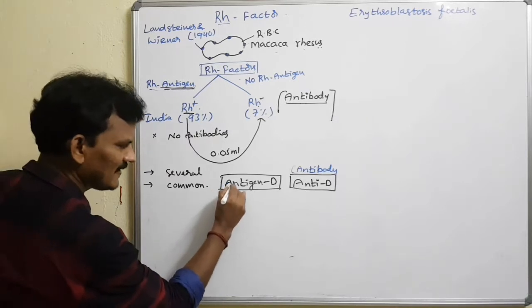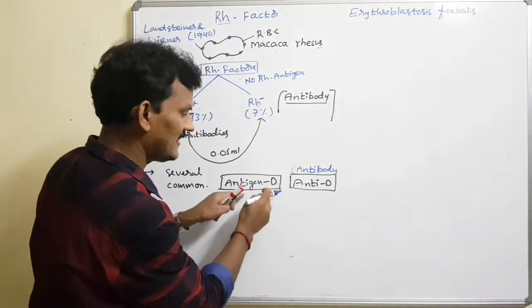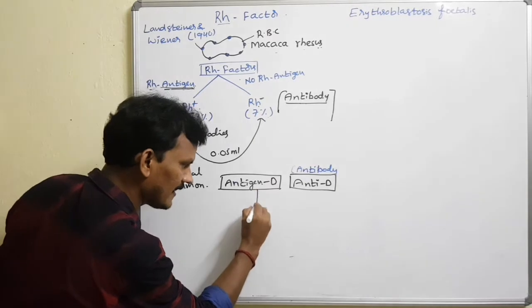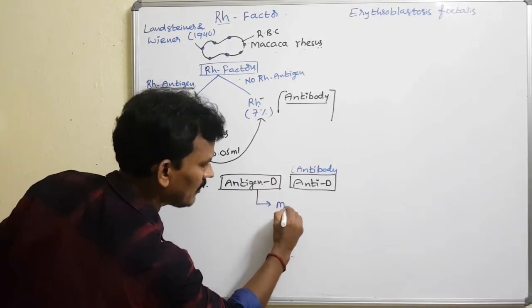The synthesis of the antigen is influenced by multiple alleles.